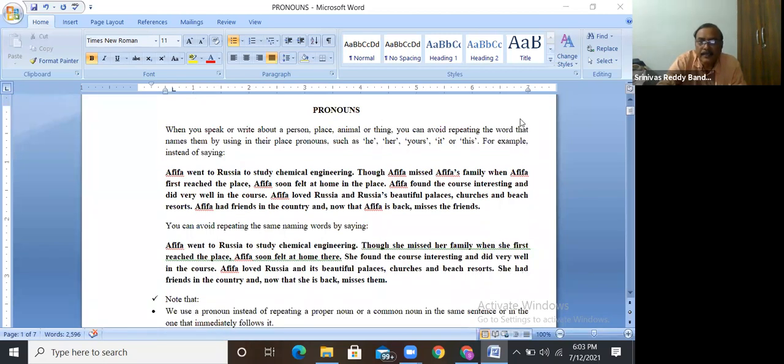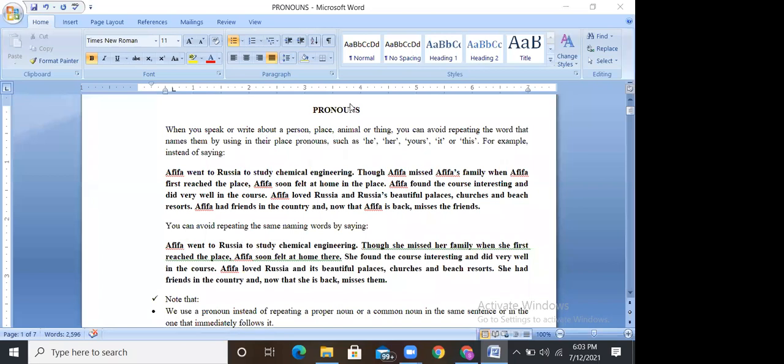Now today's grammar topic is pronouns. You know pronouns. The word used instead of a noun, in the place of a name, we use he, she, you, I, we, they, yours, mine, this, that.